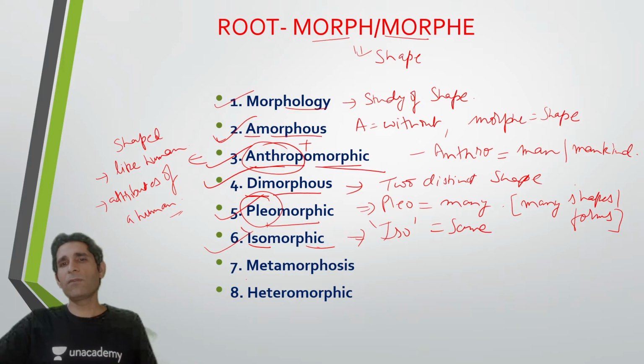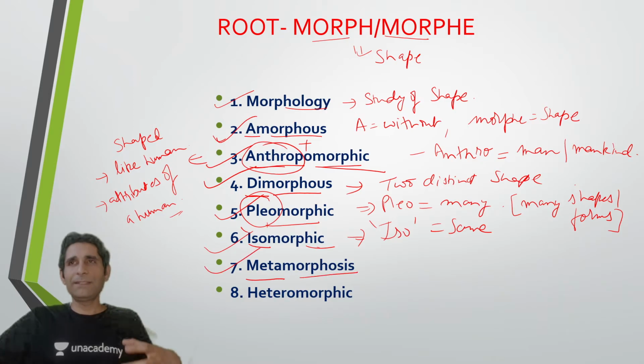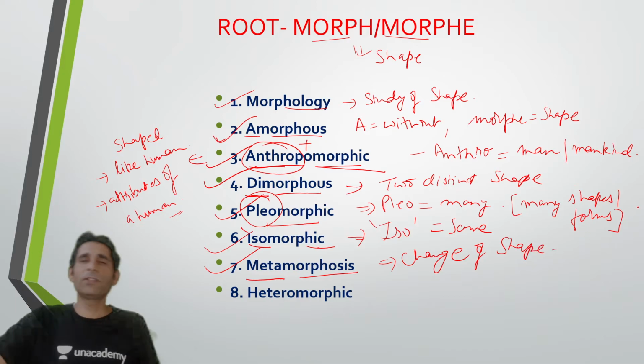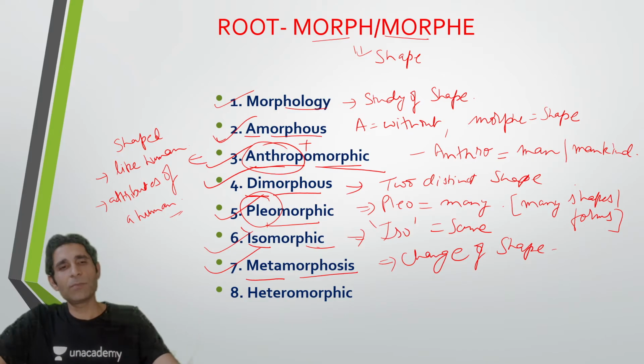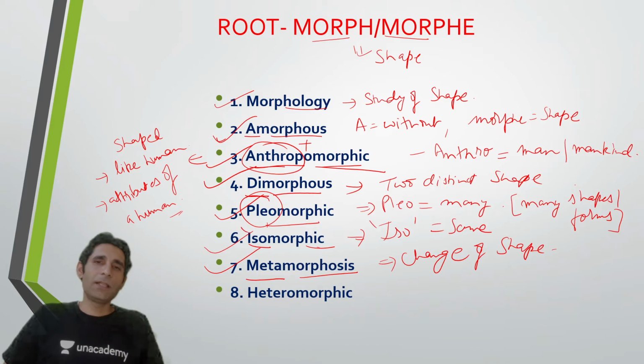This is an important word, metamorphosis. The word metamorphosis means change of shape. That is the literal meaning of the word. So you have the animals, the insects, that metamorphose. Generally we use this in the biology sense for insects. So when you say the metamorphosis of the larva into a butterfly, that means the physical change of shape. That is one meaning.